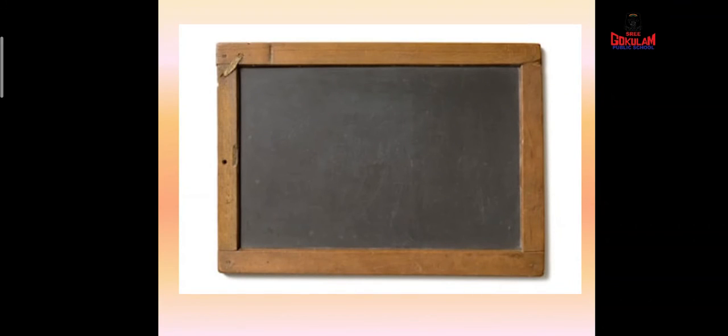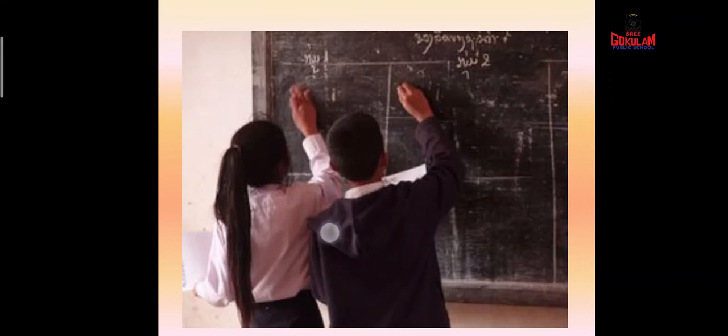And for other uses, have you seen a slate? Yes, you used it when you were very small children. You used it for writing with a slate pencil. So this is called a slate. This slate is also made from slate stones. And we can also make blackboards by using slate. So can you tell me which are the uses of slate? Yes, slate is used for making writing slates, then blackboards and roof tiles of buildings.